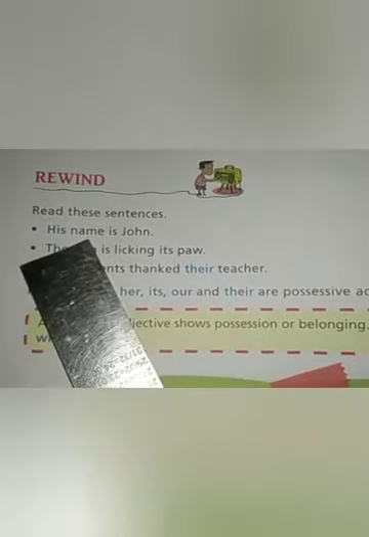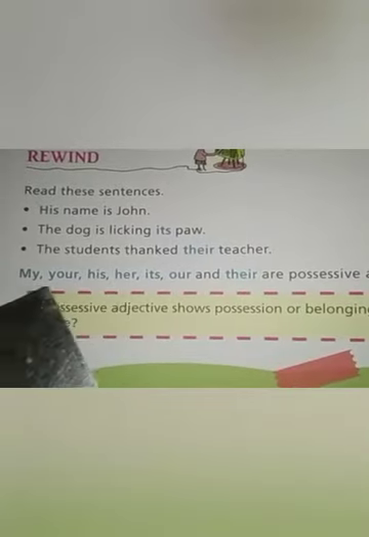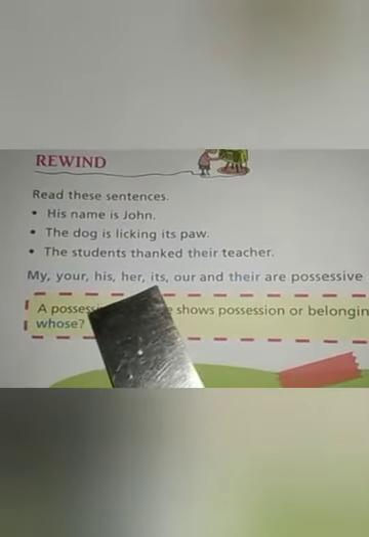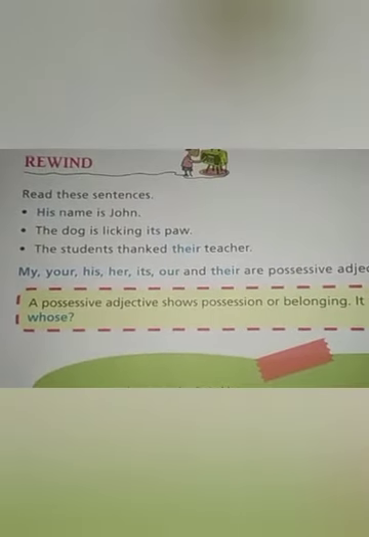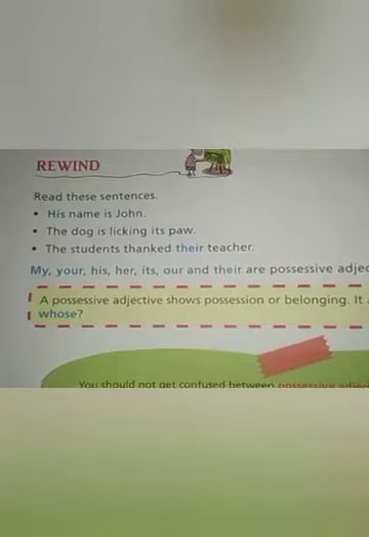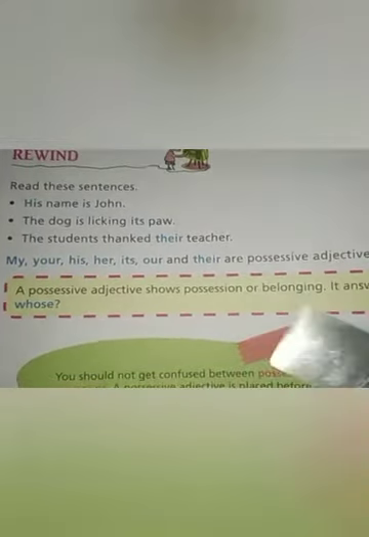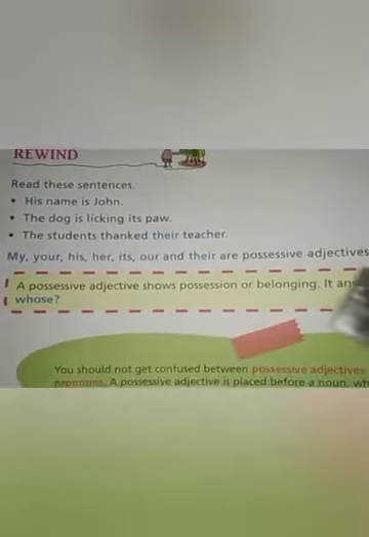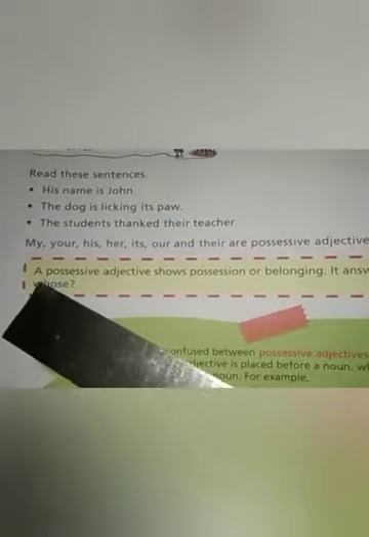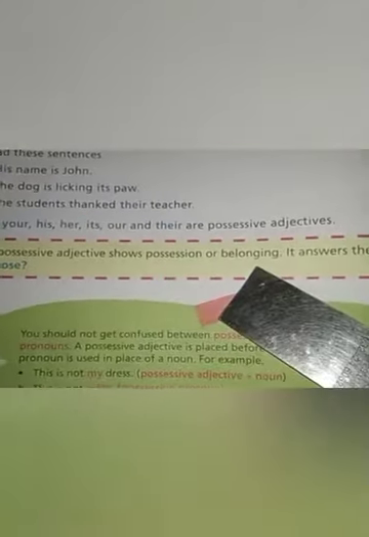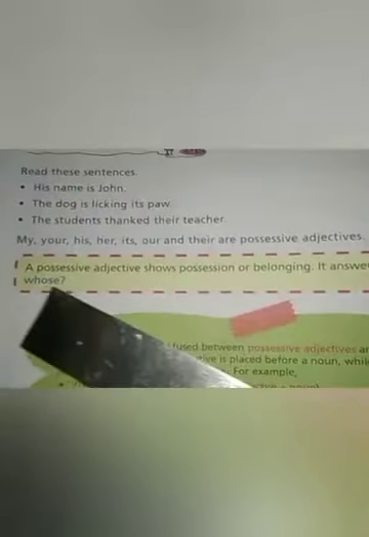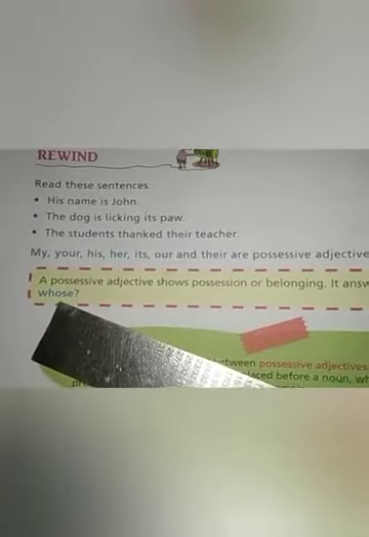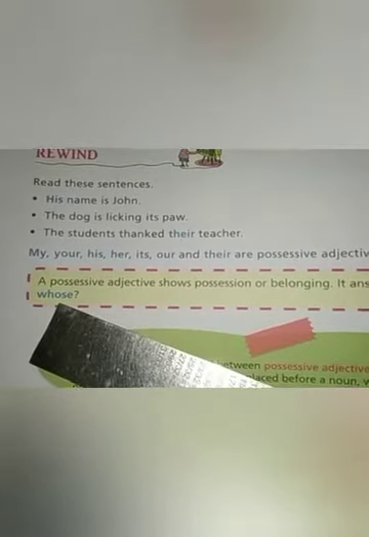Then his name. So these types of words my, your, his, her, its, our, iska, uska, are showing possession, belonging to something or someone, belonging or a right of something on someone. Then these types of words which show possession are known as possessive adjectives. A possessive adjective shows possession or belonging, adhikar, hak. It answers the question whose. Means when you ask a question whose and the answer you get is the possessive adjective.